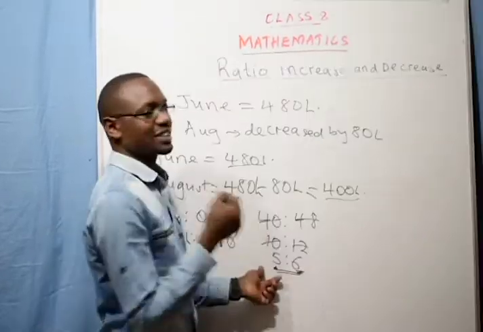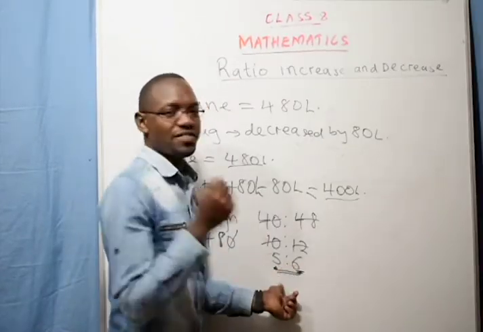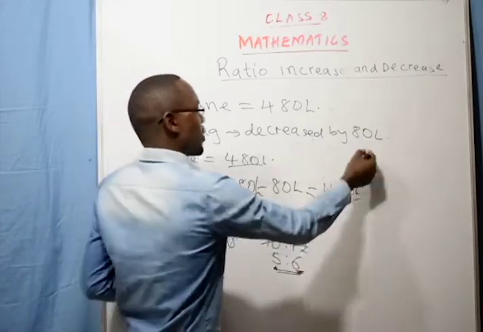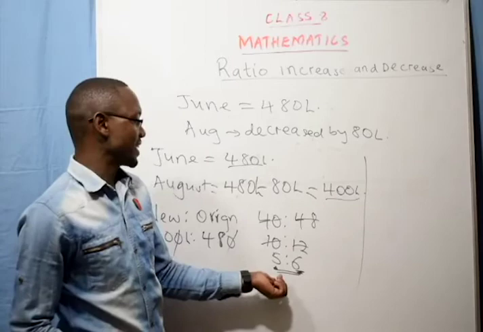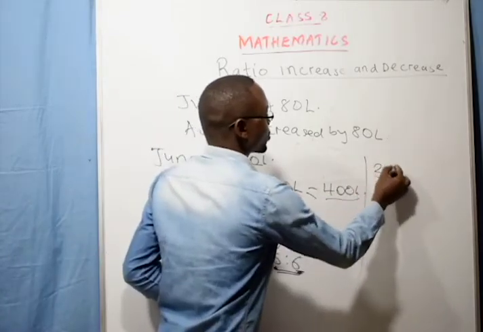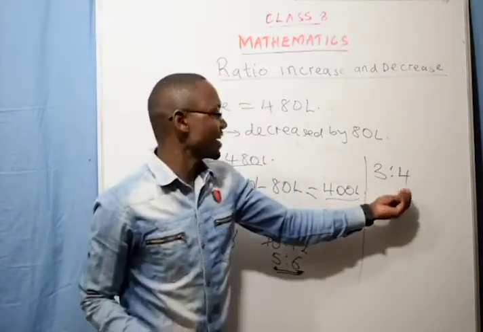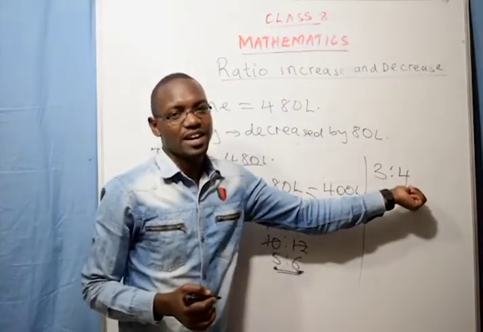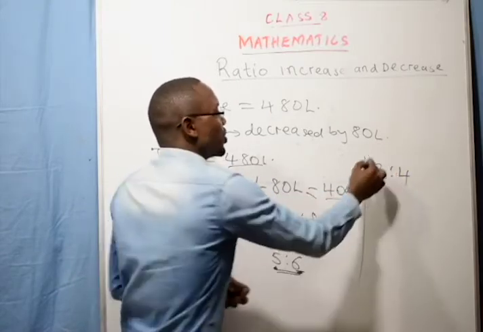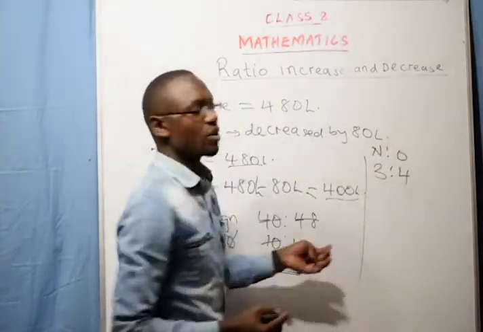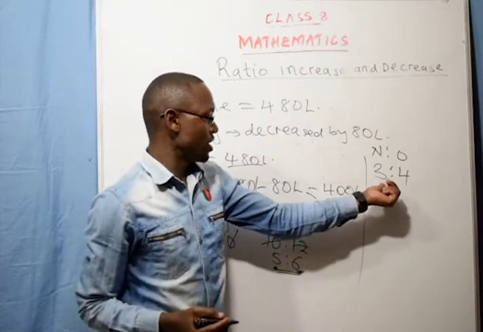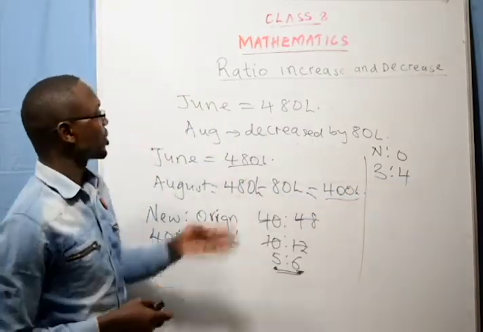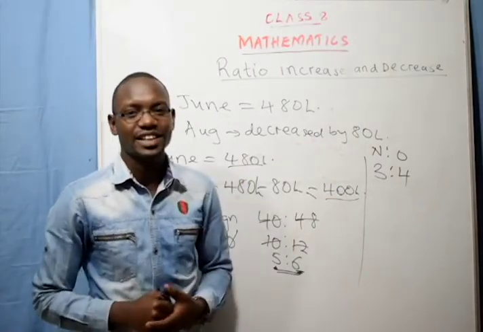If the first value is smaller than the second value, that is a decreasing ratio. So what are some of the other ratios which show a decreasing ratio? For example, 3:4. This is a decreasing ratio, because the first value is smaller than the second value, since we are using the ratio new is to original. So if you see a ratio which is like this, that one will show that it is a decreasing ratio. So that is all about ratio increase and ratio decrease.